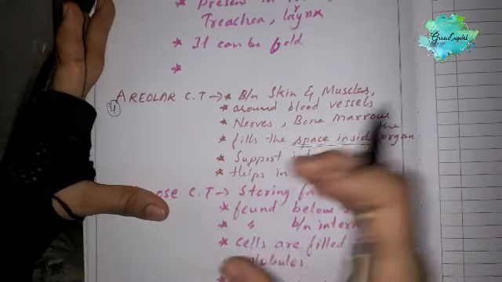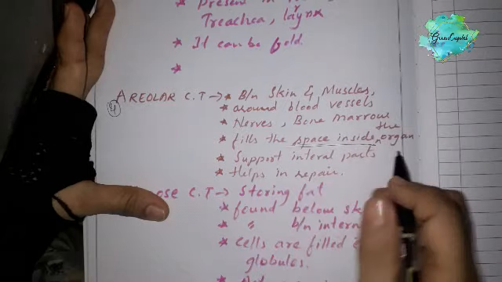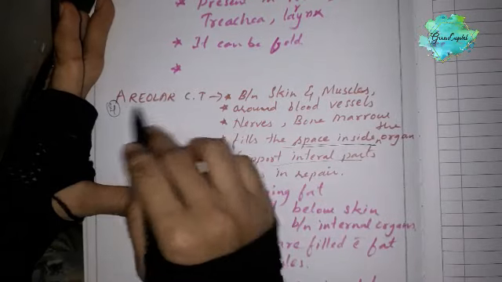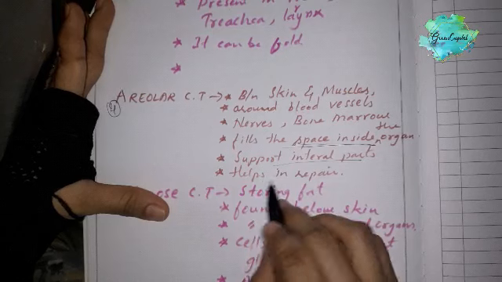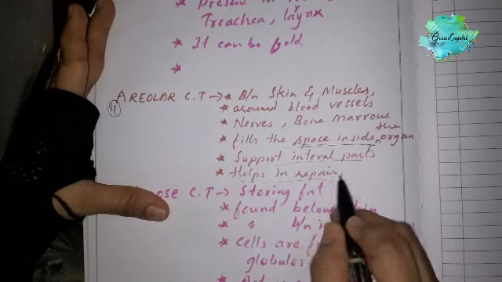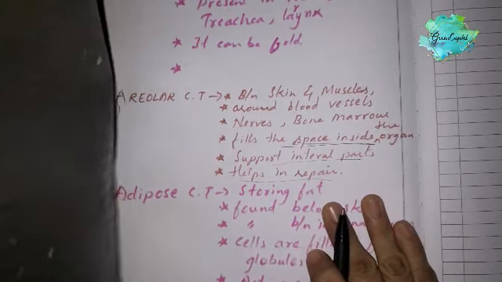It supports the internal parts and internal organs of our body. Areolar connective tissue also helps in repair of the organs, repair of the tissues also.